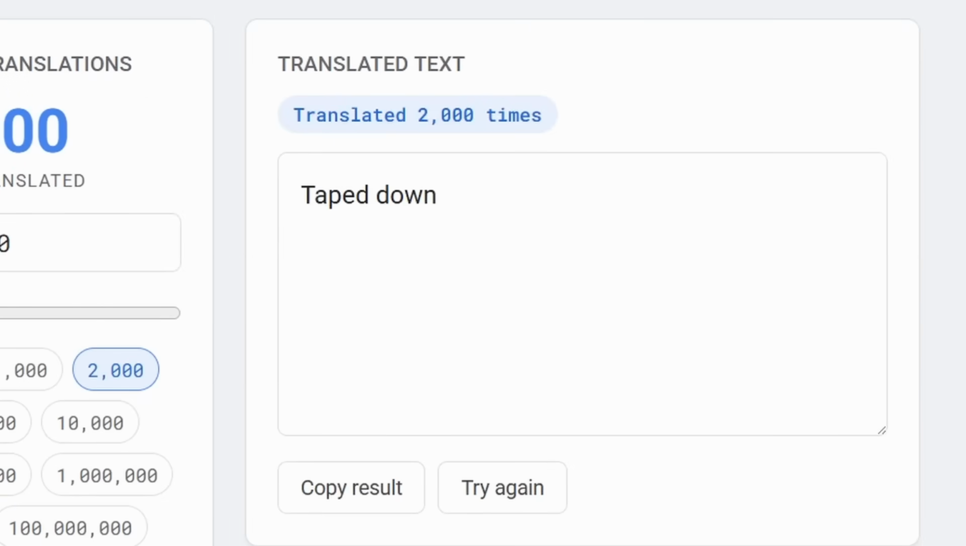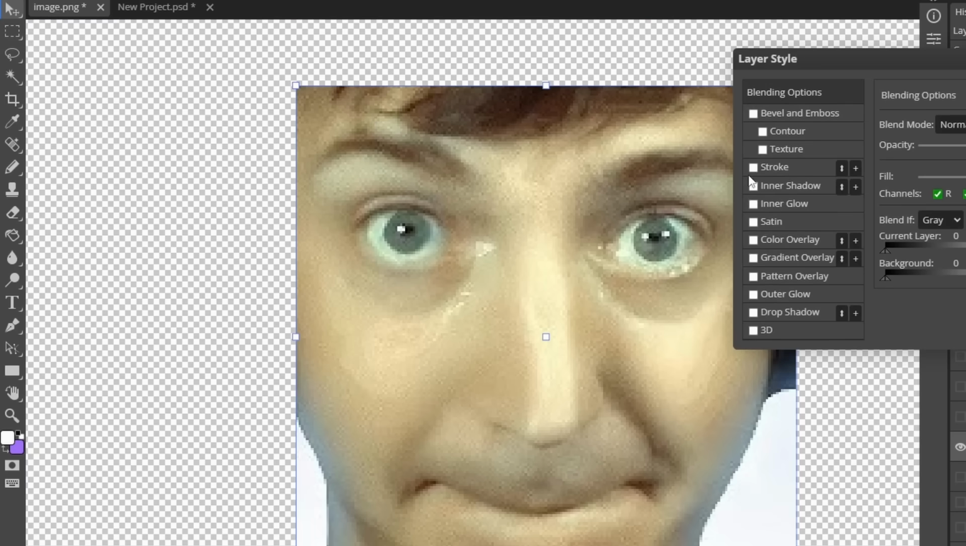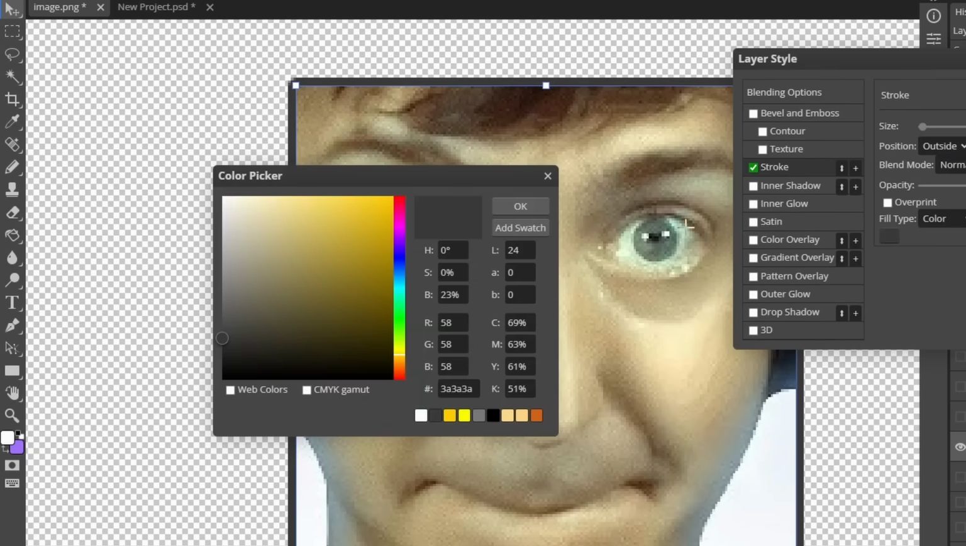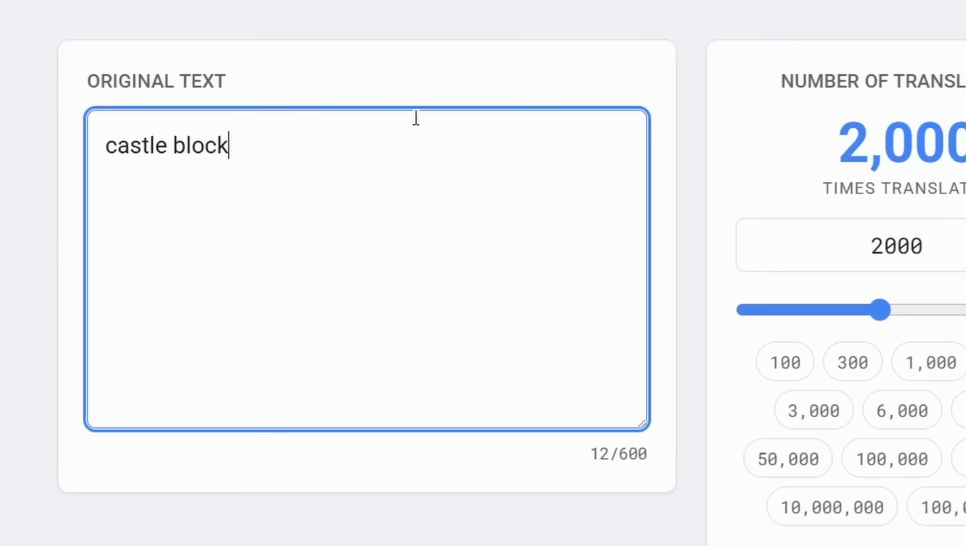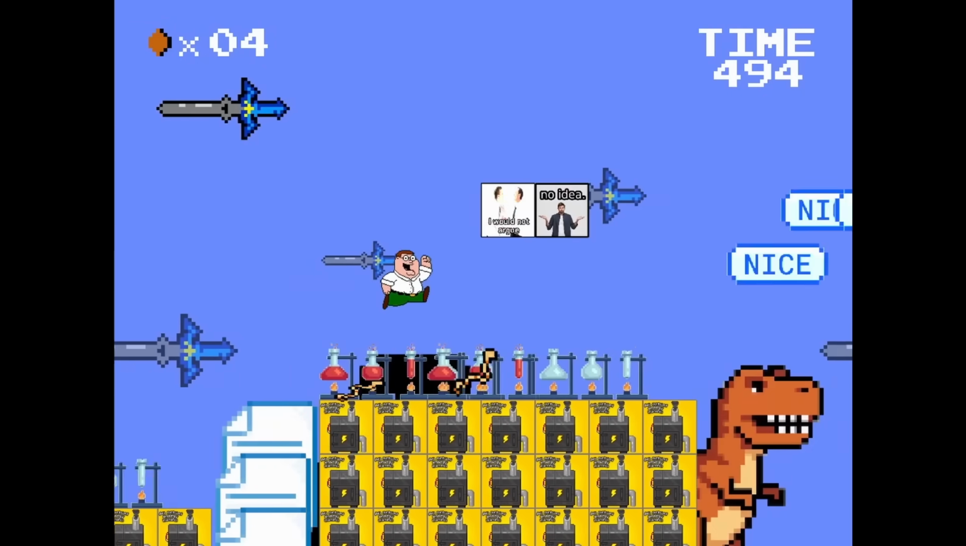Taped down. You know who's also tapered down? Low. I can't even apologize for it. This cloud block is going to be massive. The hype around this cloud block is going to be massive. Let's Google Translate the castle block as well. Gold fortress. Minecraft golden blocks. That'll do. Let's see these brand new blocks. I just want to see this.